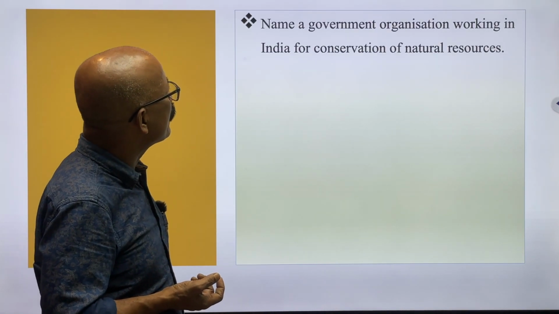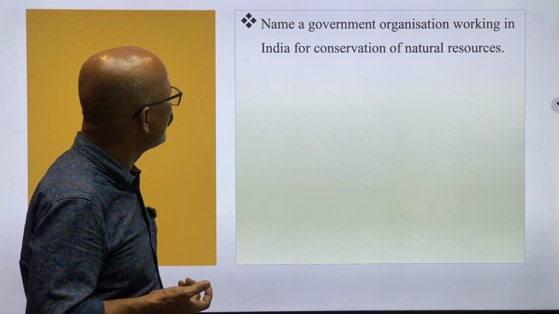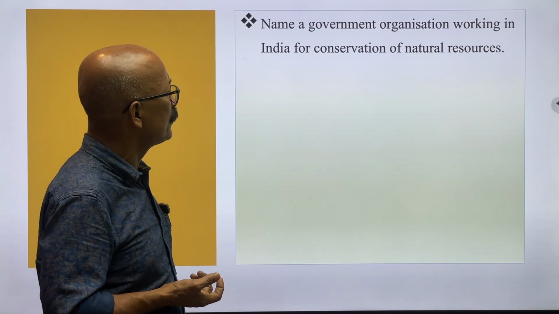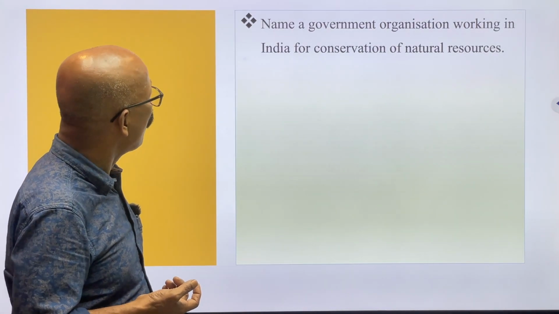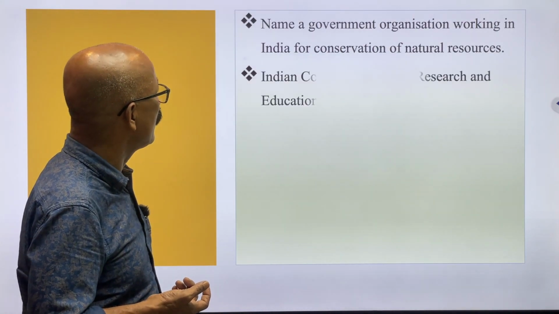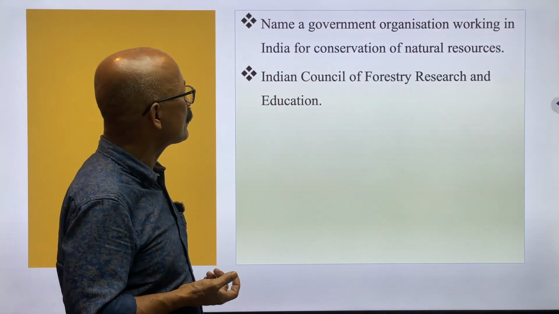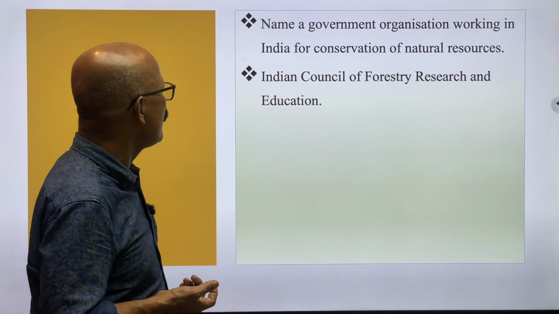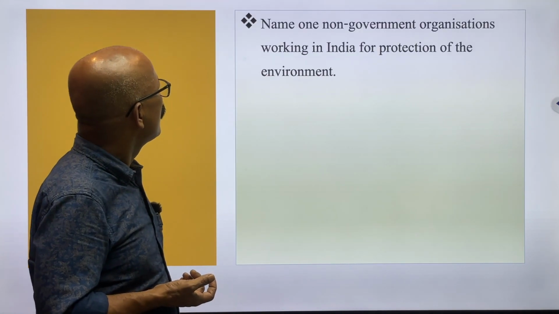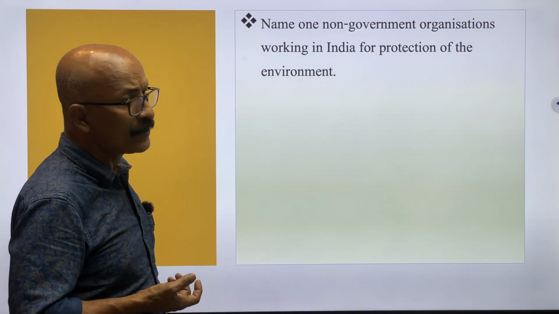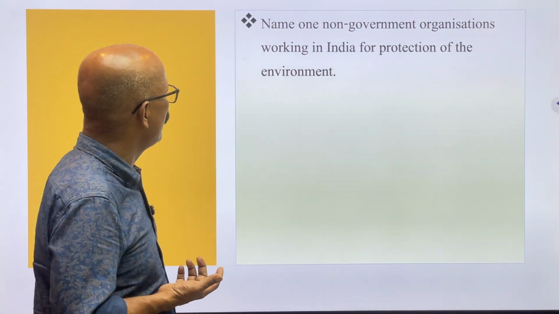Name a government organization working in India for conservation of natural resources. This is a government organization: Indian Council of Forestry Research and Education. Name one non-governmental organization, that is NGO. Basically, what do you tell NGO?